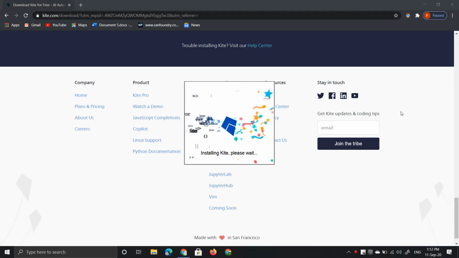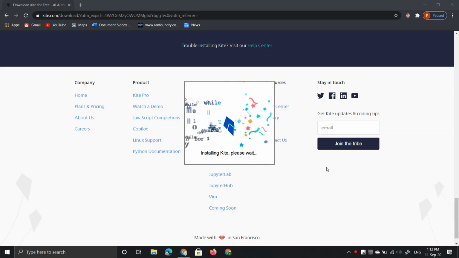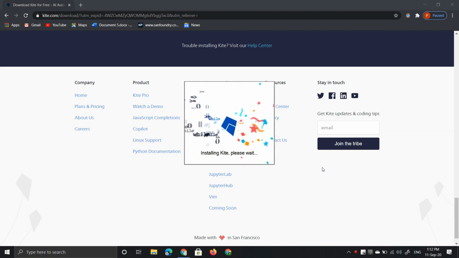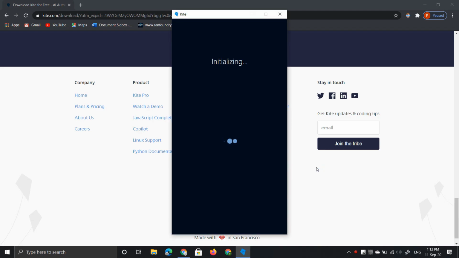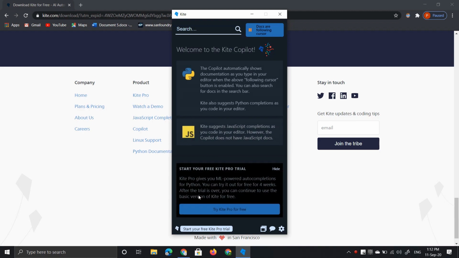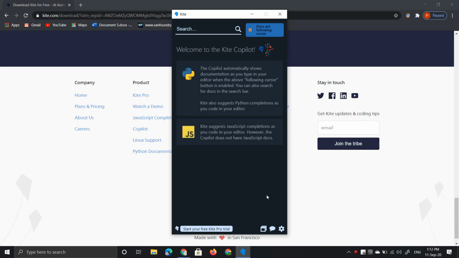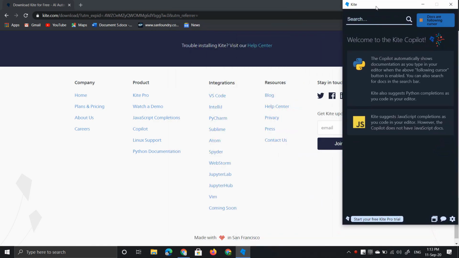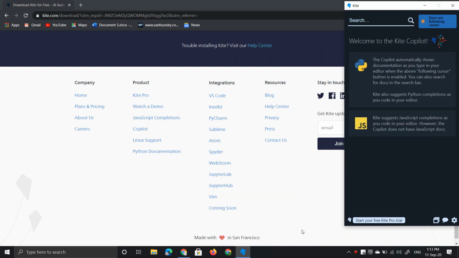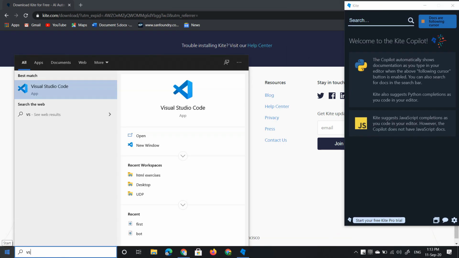After it has downloaded, run it. It will ask for permission, give it, and it will get installed within a few minutes. I always prefer to put Copilot on the right side of the monitor. You can put it on the left side if you want to. I'll place the Visual Studio Code editor here like this when I'm working on it.